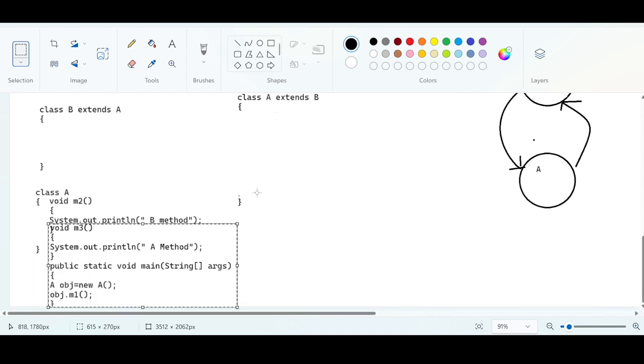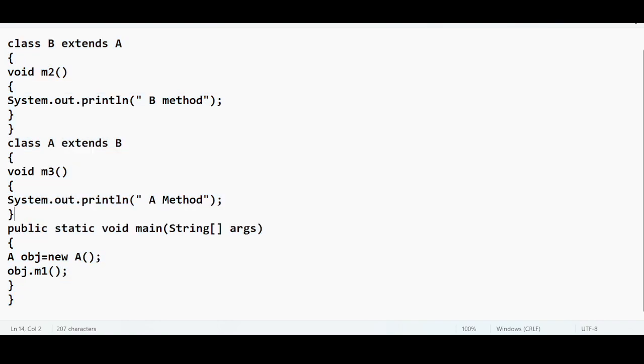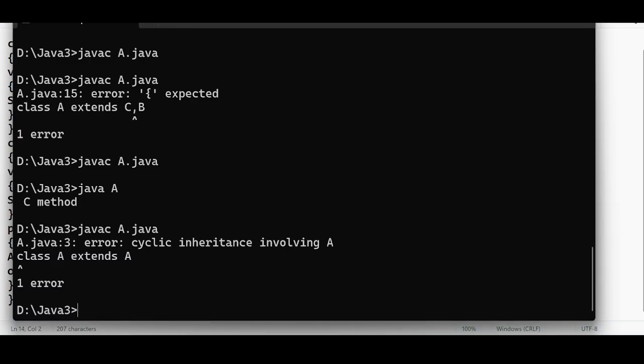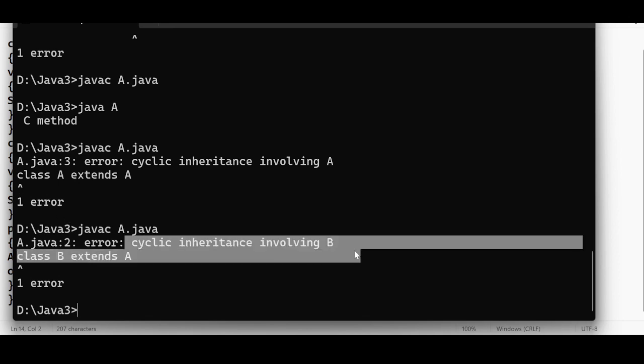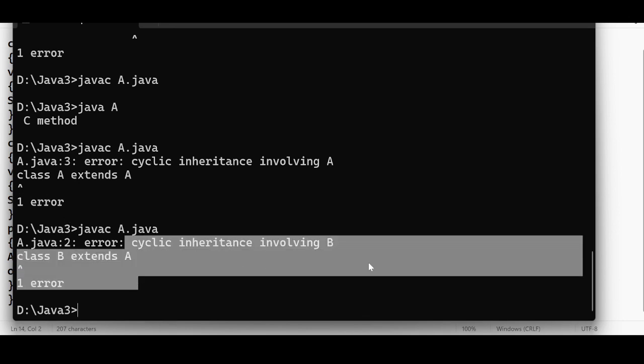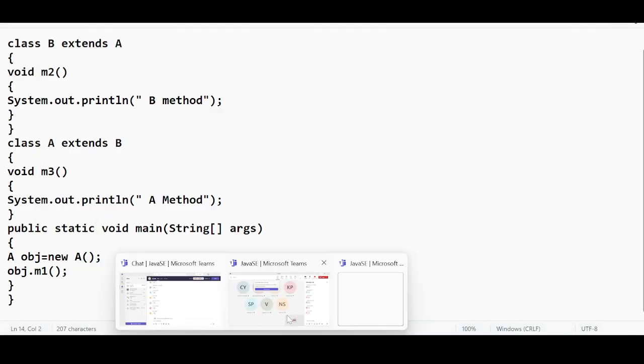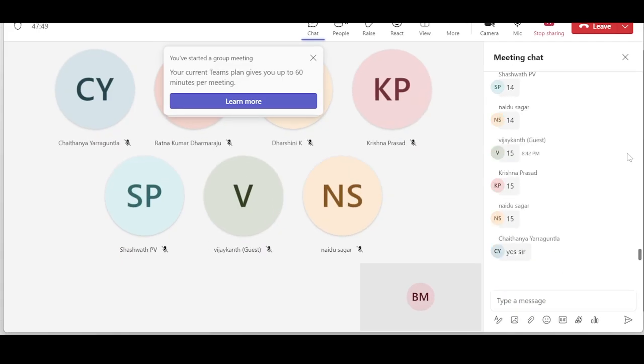That's what I'm trying to say. This is cyclic inheritance. Where is the proof? If I run this code, the compiler is going to be very unhappy. Cyclic inheritance involving B. Same thing. Making sense? We have covered all the inheritance now. Are we good so far? Any questions with respect to this inheritance topic? This understanding is very, very important to proceed with the future topics.